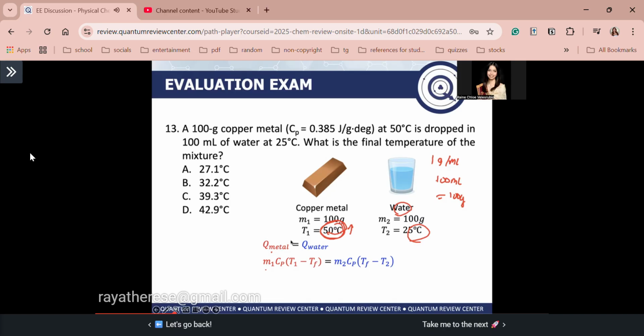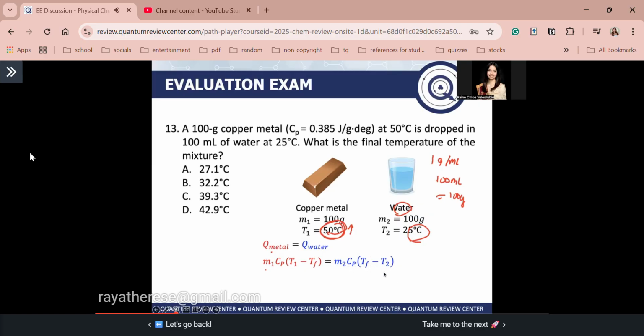Then the heat lost by the metal is equal to the heat gained by your water. Again guys, because your water is colder. Again, just look at the temperatures. So in this case, guys, we would expect that the final temperature of your copper metal is lower than its initial temperature because again, it lost heat. That's why we put T1 minus Tf. That is equal to Q of water. Q water is equal to M2 times Cp. So guys, the Cp here is the specific heat capacity of water, times Tf minus T2.